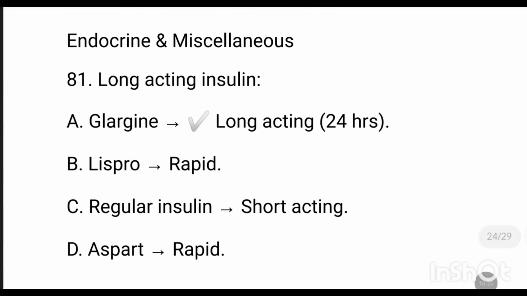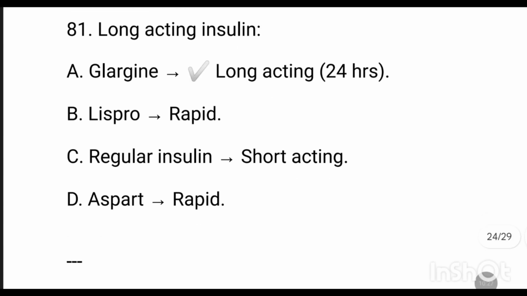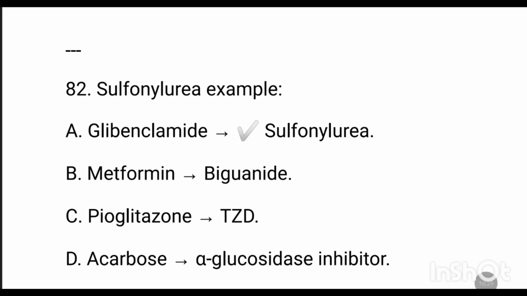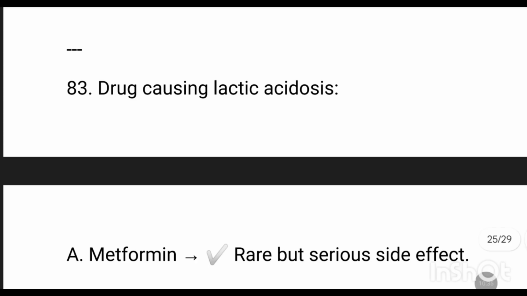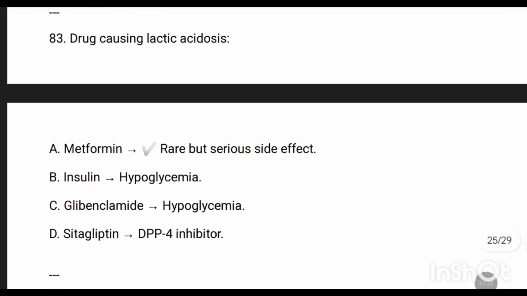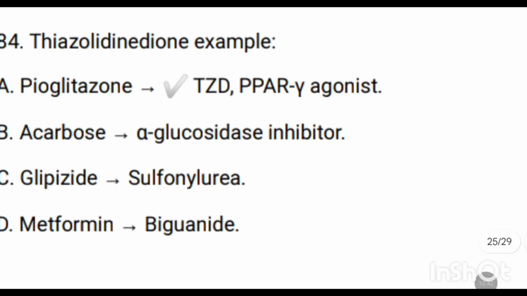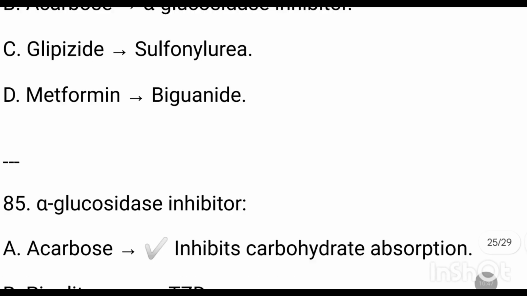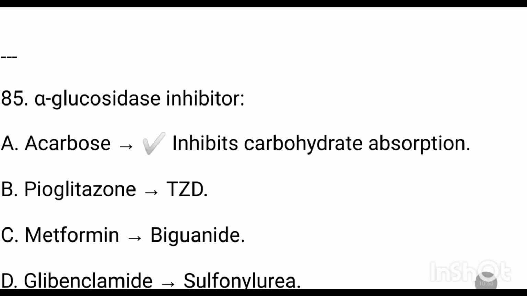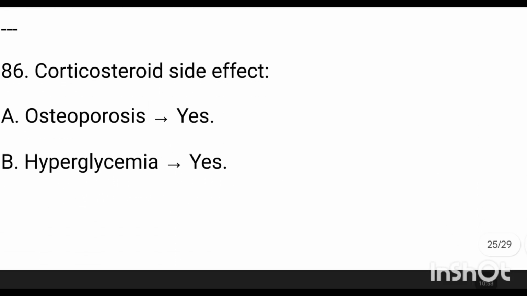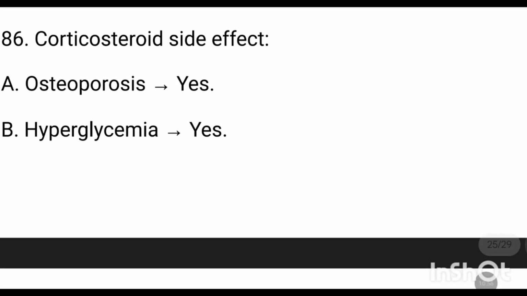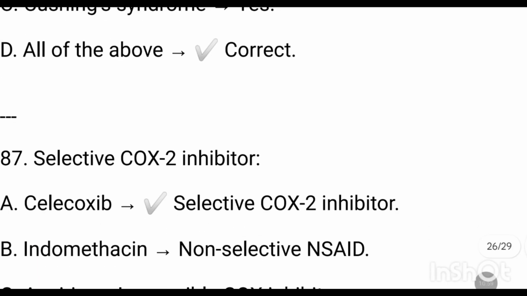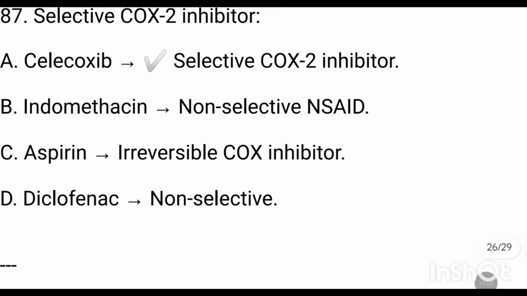Endocrine and miscellaneous: long-acting insulin is glargine. Sulfonylurea example is glibenclamide. Drug causing lactic acidosis is metformin. Thiazolidinedione example is pioglitazone. Alpha glucosidase inhibitor is acarbose. Corticosteroid side effects are osteoporosis, hyperglycemia, Cushing syndrome. Selective COX-2 inhibitor is celecoxib.